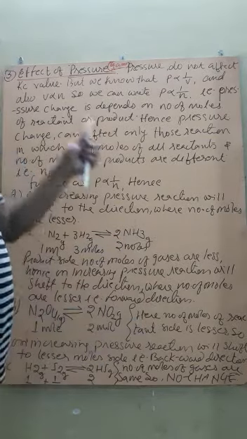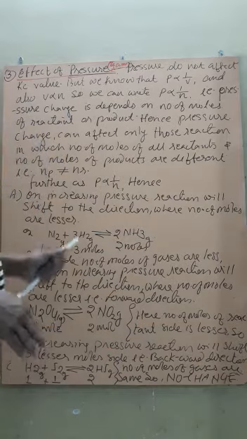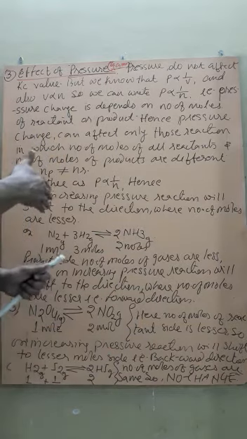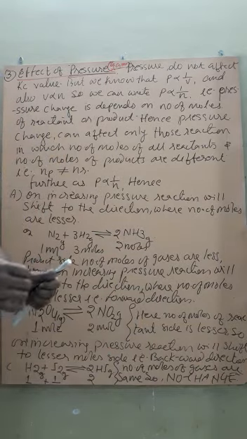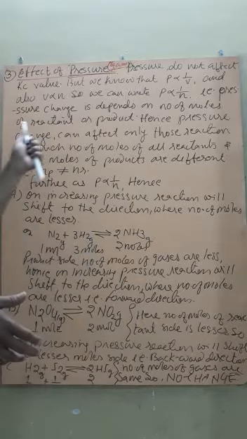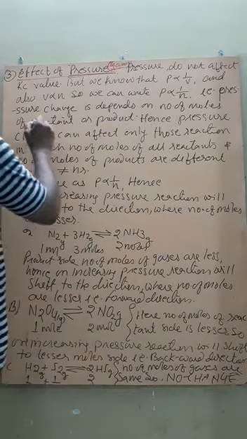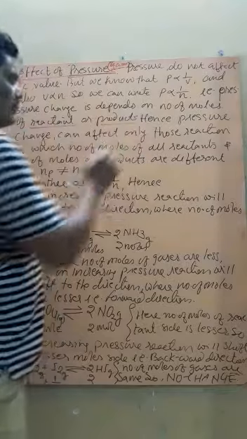Are you getting? That means the pressure changes occur or affect only when the number of moles of reactants and products are different.